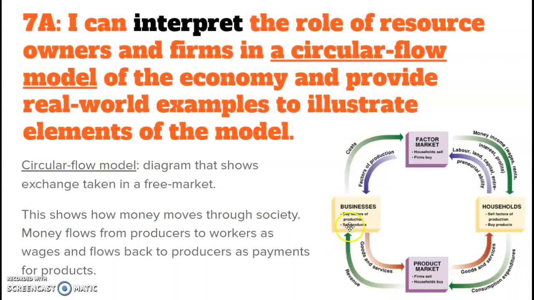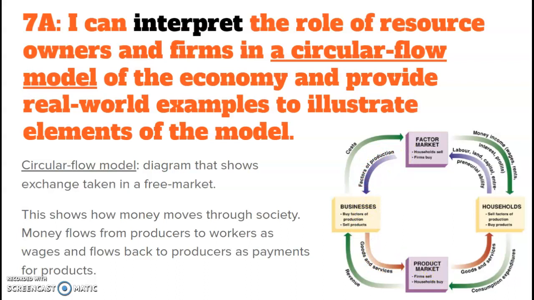And then there's revenue to the businesses because they're making money off the things they are selling. You can see the green one here shows how the money is going back and forth. And here you can see where goods and services are going into the household. The households provide labor, land, and capital, because they're giving back to the businesses. And then from the businesses, the factors of production go back down and so forth.